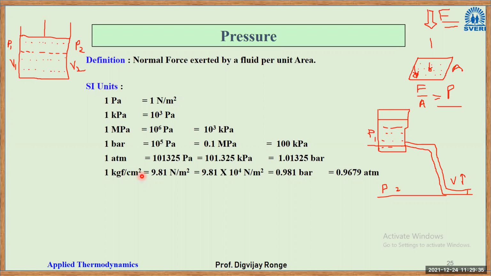It is actually an acceleration due to gravity 9.81 Newton per meter square. So that is acceleration due to gravity. It also can be termed as 0.981 bar.